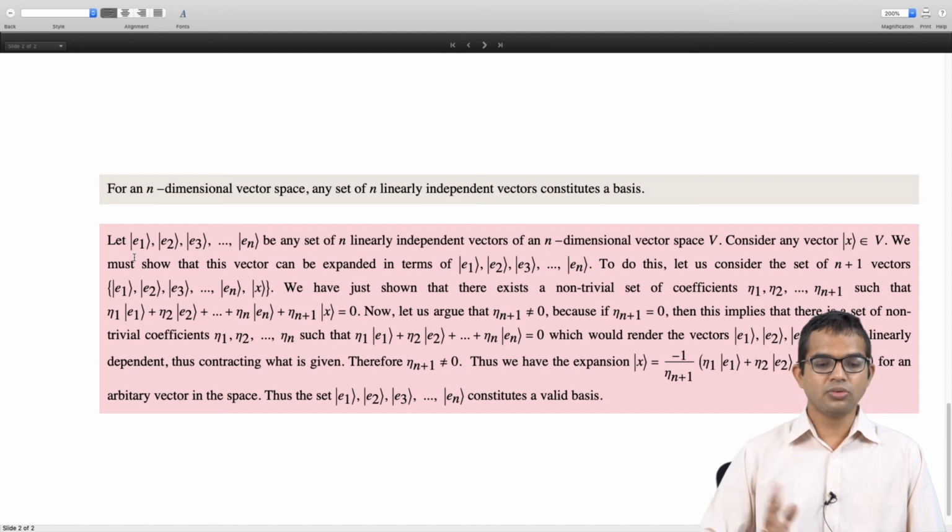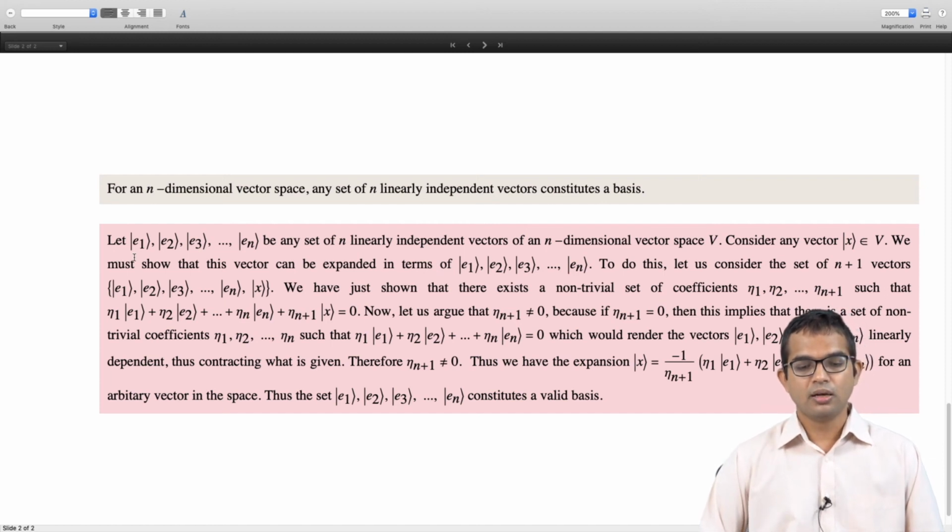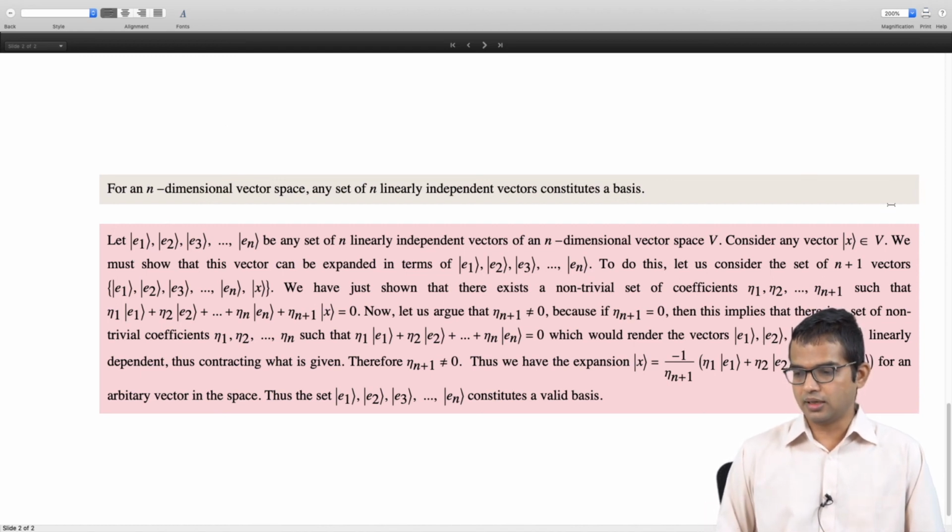So let E1, E2, E3, and so on up to En be some arbitrary set of n linearly independent vectors of an n-dimensional vector space. Now, what do we have to show? This set of vectors is going to have to span the space, right? Because they are already linearly independent. If they manage to span the space, they are a legitimate basis. Now consider any vector x which is an element of V. We must show that this vector can be expanded in terms of this.